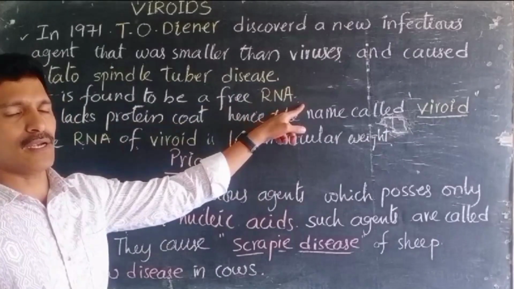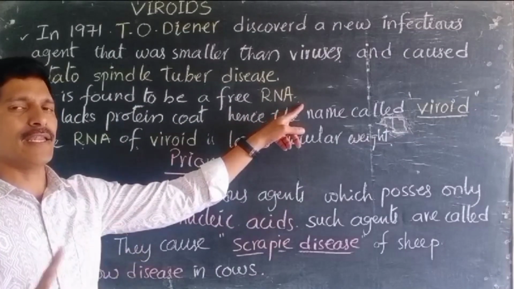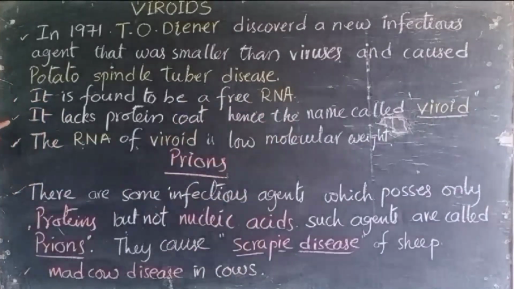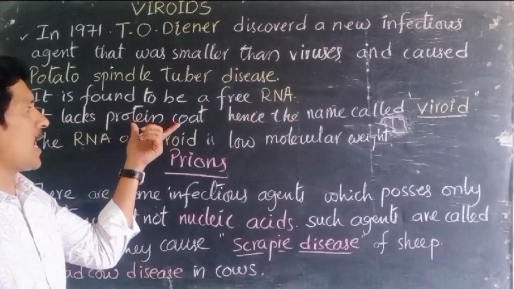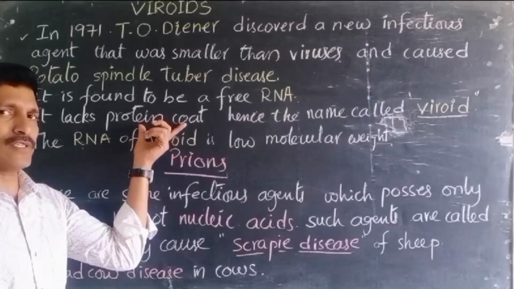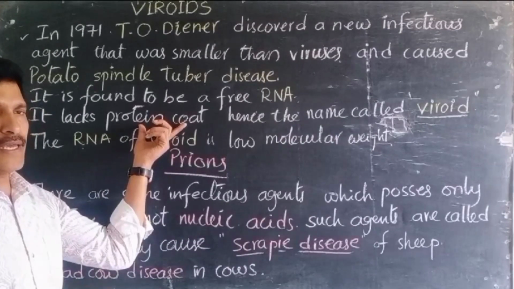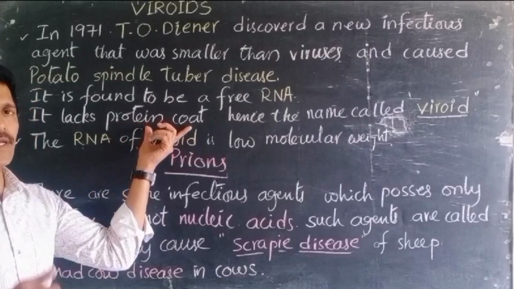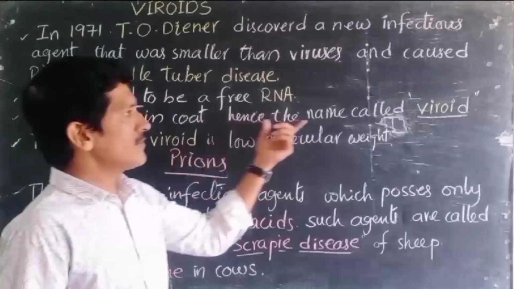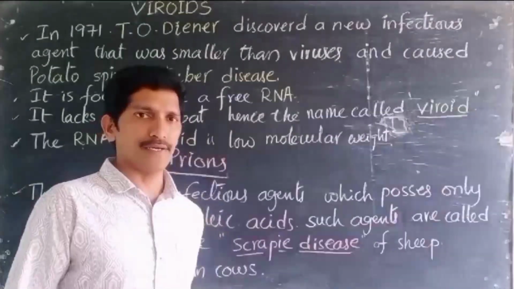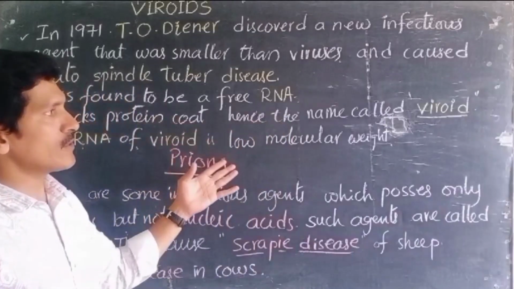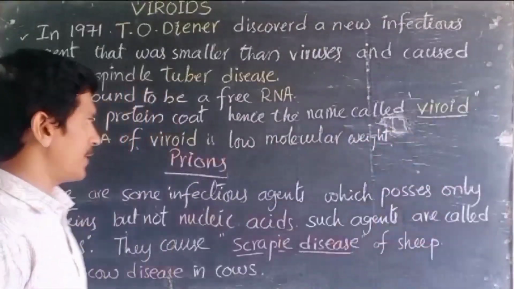We thought of that already: viruses have DNA or RNA. These are free RNA, and they lack the protein coat. Having a protein coat is a characteristic feature of viruses, but here there is no protein coat. Viroids don't have any protein coat, and hence the name viroid. If there is a protein coat, they come under viruses. If there is no protein coat, they are called viroids.